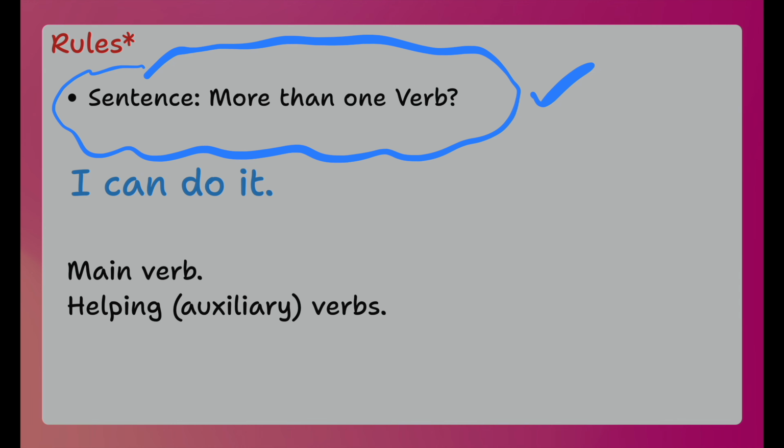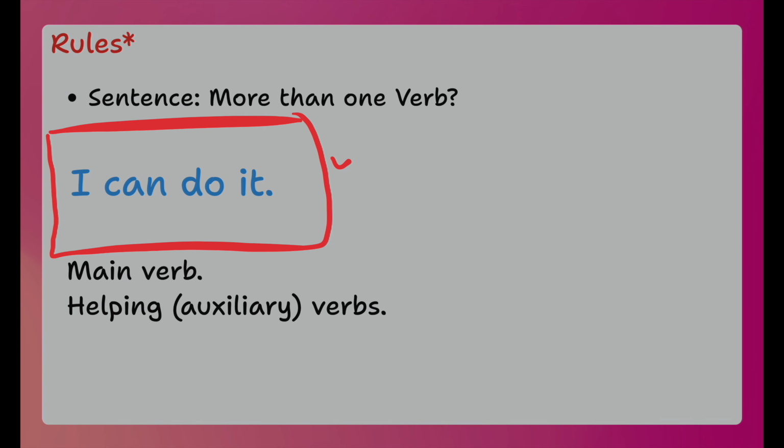Now ask a question to yourself. Does German sentence have only one verb? What happens if there are more verbs in a sentence? Which verb will get a preference? That we will discuss in this video. Just look at this example in English. I can do it. In this single sentence, there are 2 verbs, one is can, another one is do. Just like this example, even in German language, there can be more than one verb in a sentence.